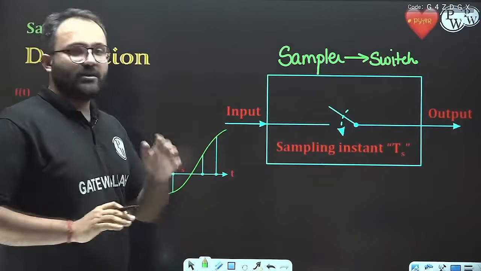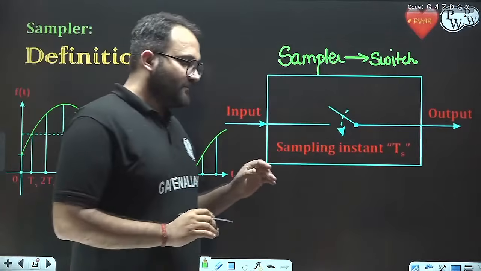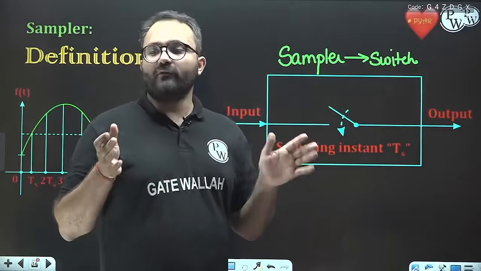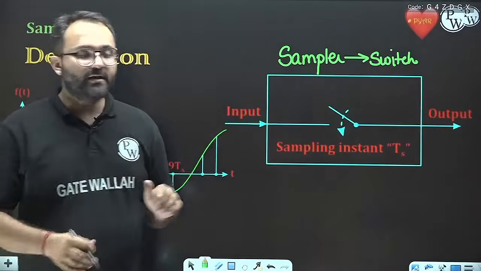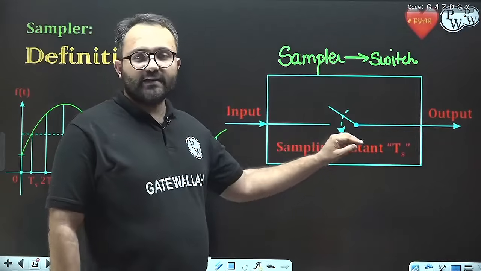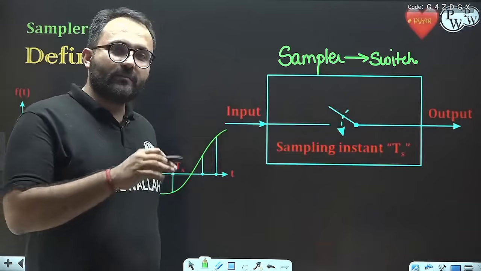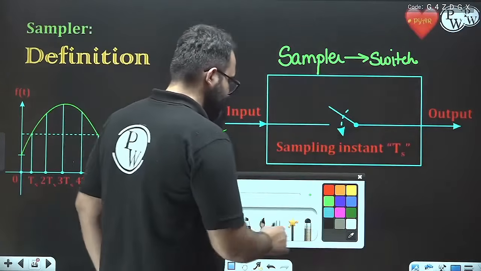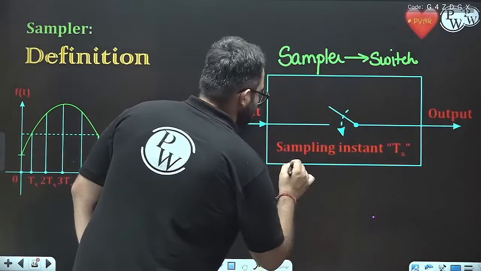In any numerical based on a sampler, we always have the sampling instant, that is TS. Now what is the meaning of this sampling instant?